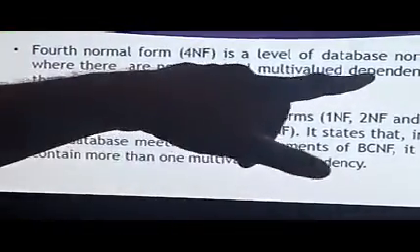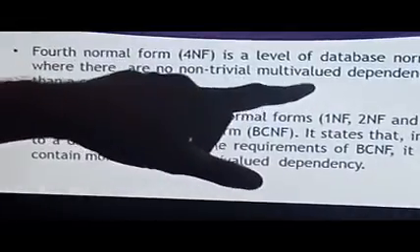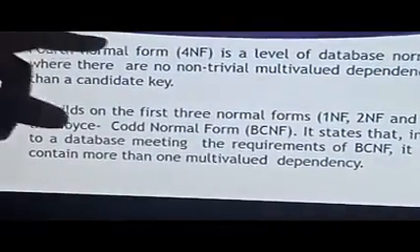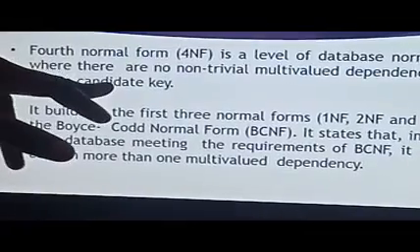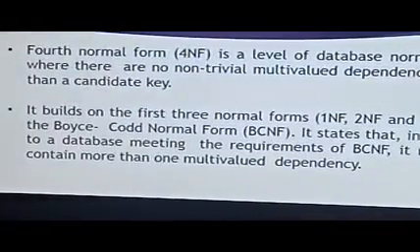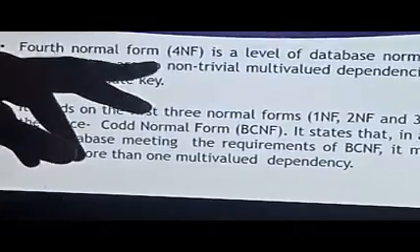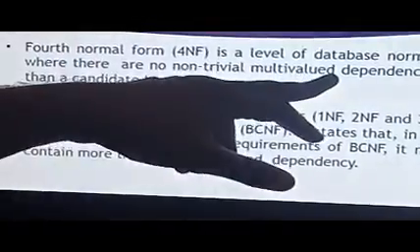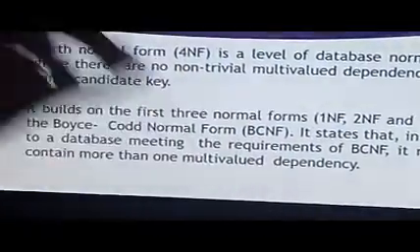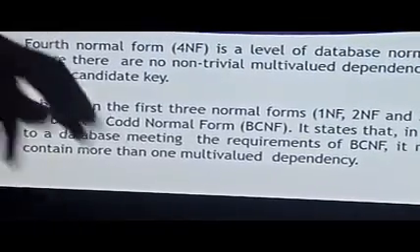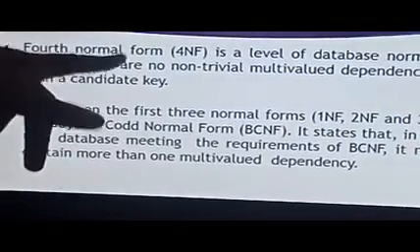We have to identify which are the fields which are multi-valued, having several values that depend on the particular candidate key, and you have to segregate that. So which fields have multi-values that depend on the particular key, you have to identify and segregate, and such a thing is called fourth normal form.